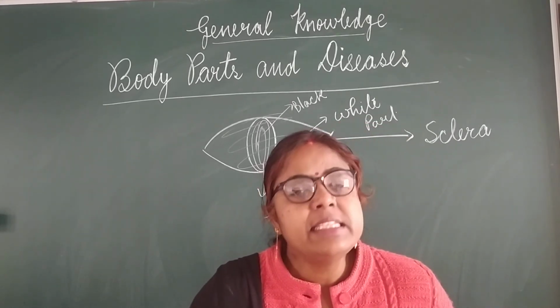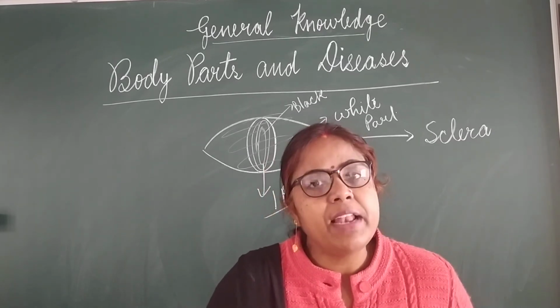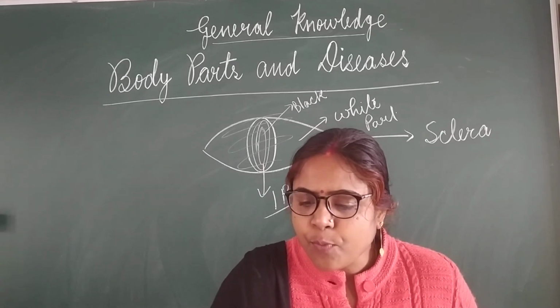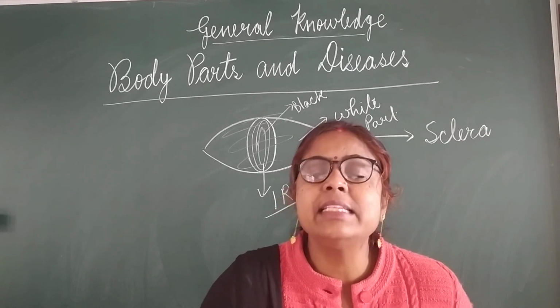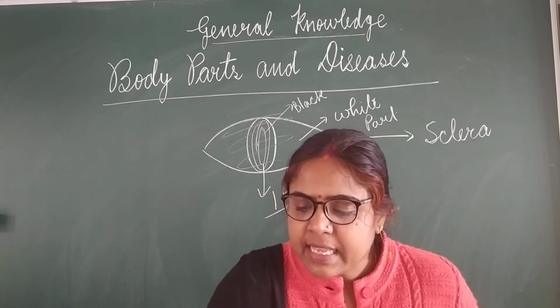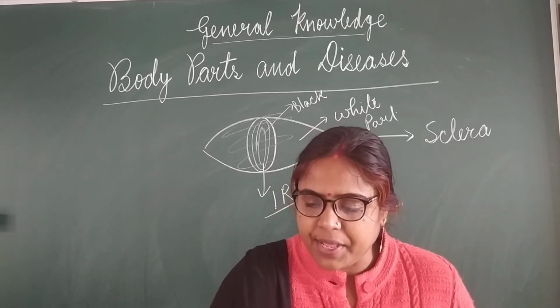The 10th one is diabetes. Diabetes will affect the area that is called the pancreas. It is a small organ near your liver. What is the pancreas? It is a small organ near your liver, and diabetes affects the pancreas of your body.